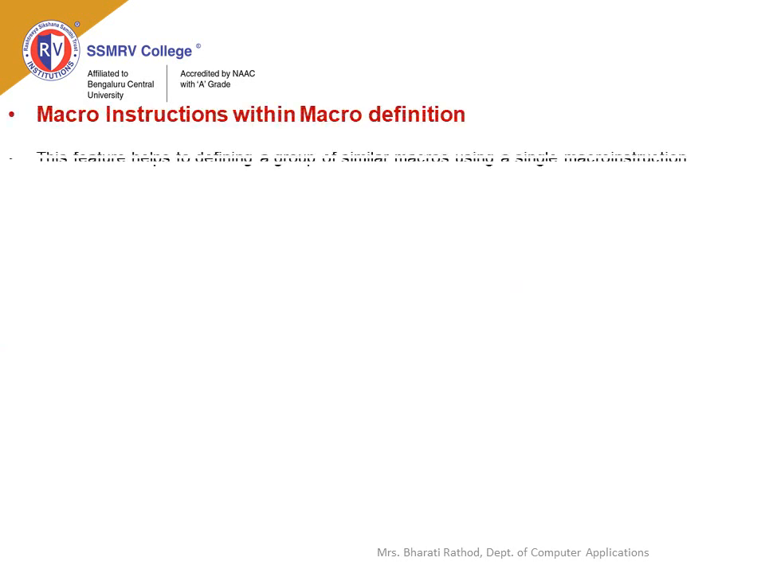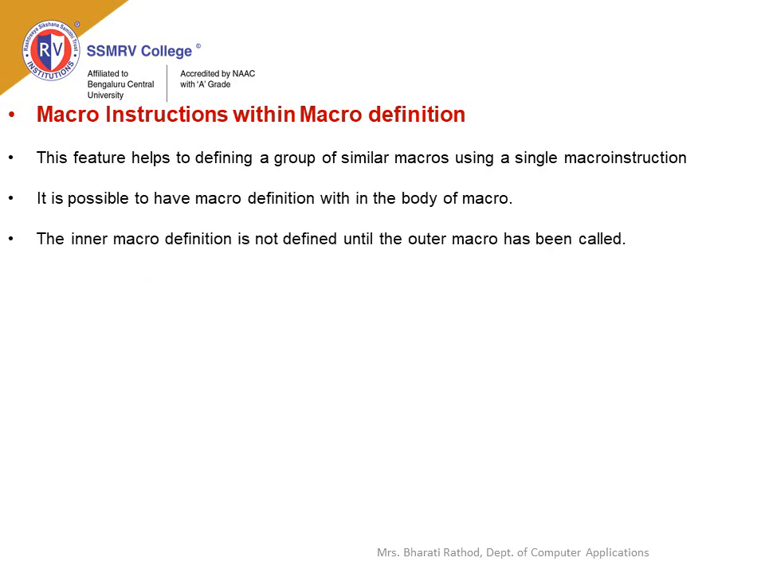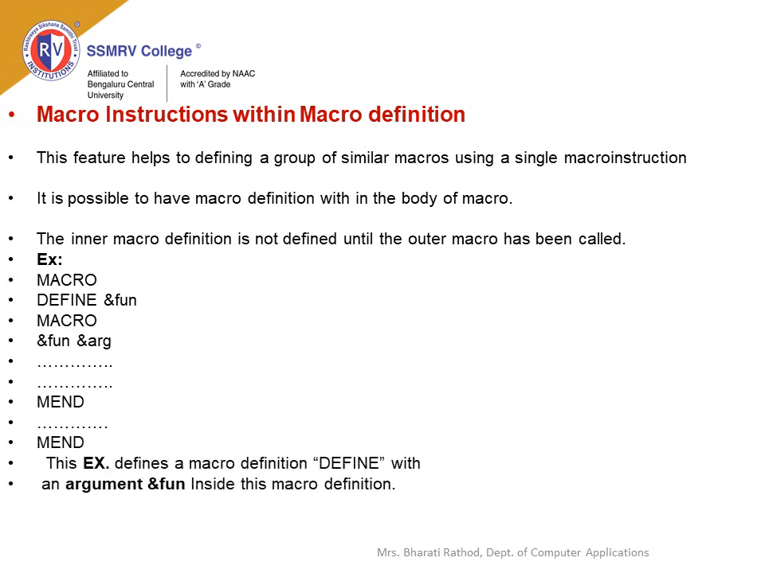Macro instructions within a macro definition. This feature helps in defining a group of similar macros using a single macro instruction. It is possible to have a macro definition within the body of a macro. The inner macro definition is not defined until the outer macro has been called. Example: macro define followed by a dummy argument, define inner macro, a set of instructions and end the macro with MEND.